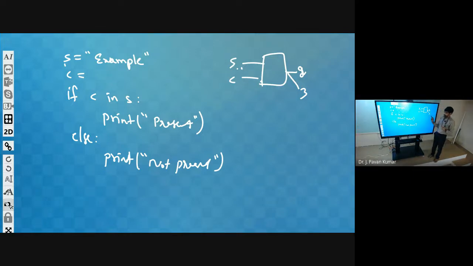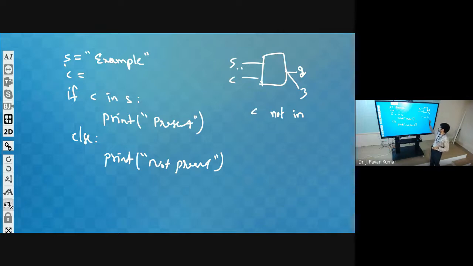Then, there is another membership operator called not in. By using in also we can do the same thing: if c in s, print s three times, else print s two times. But by using the not in operator we can also do the same.